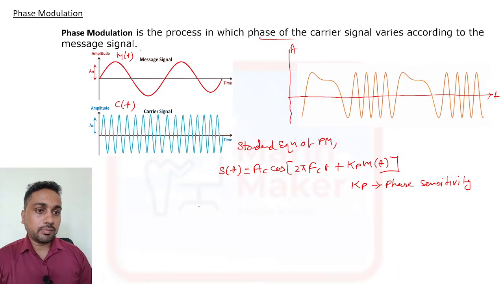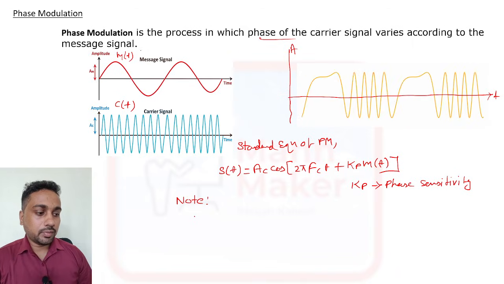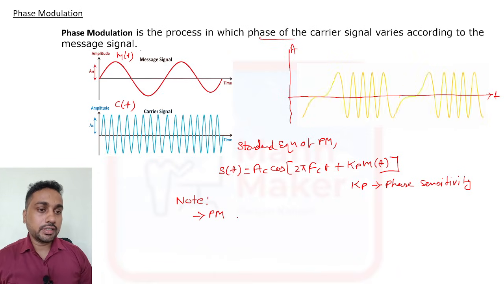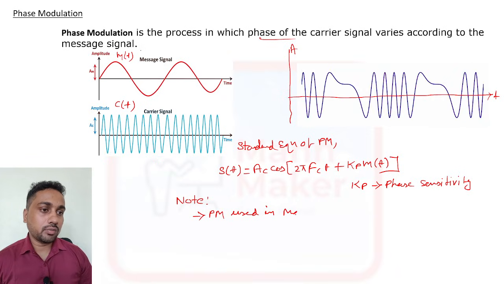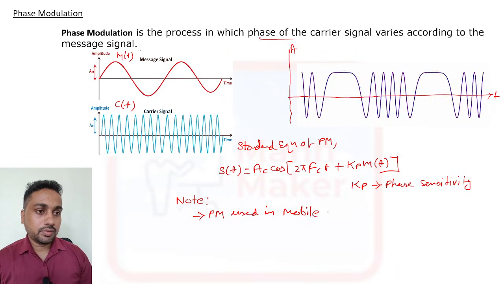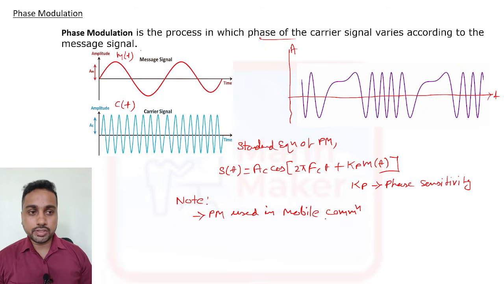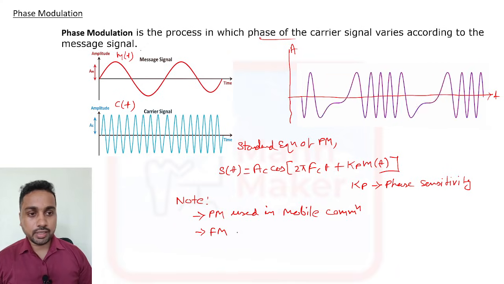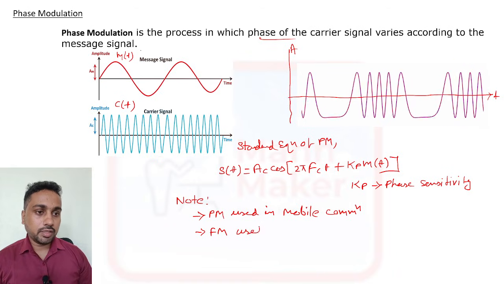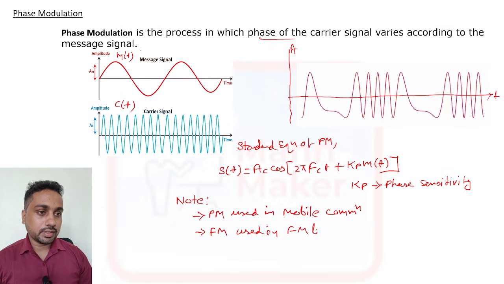Now you need to remember some points, kindly note them down. Phase modulation is generally used in mobile communication, and frequency modulation, that is FM, is generally used in FM broadcasting.